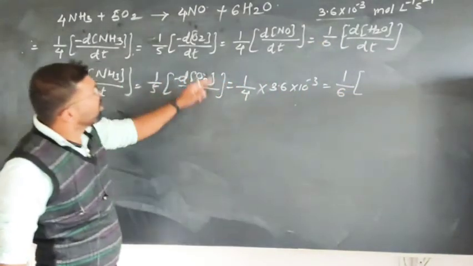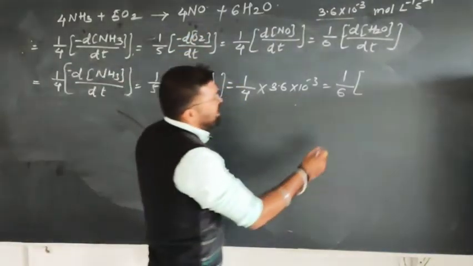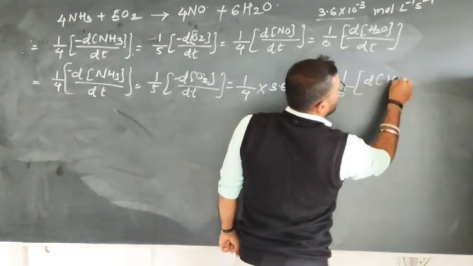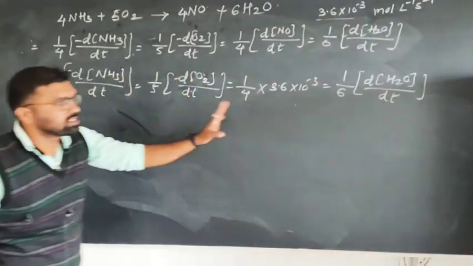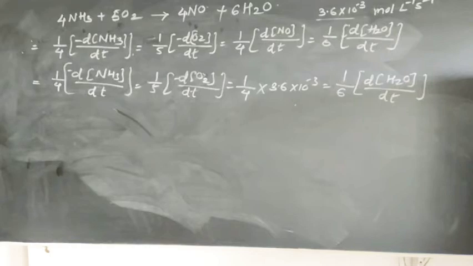There is a coefficient 6, therefore 1 by 6 into rate of formation of water molecule with time. This is the equation now.